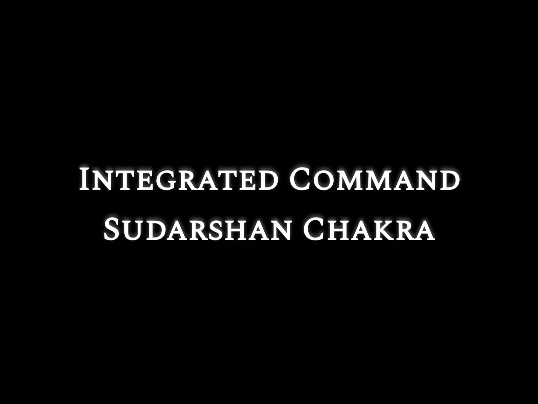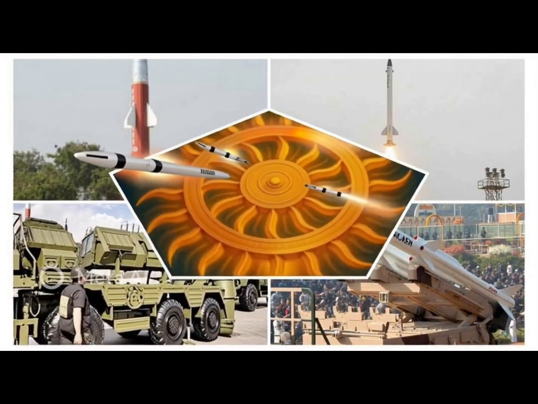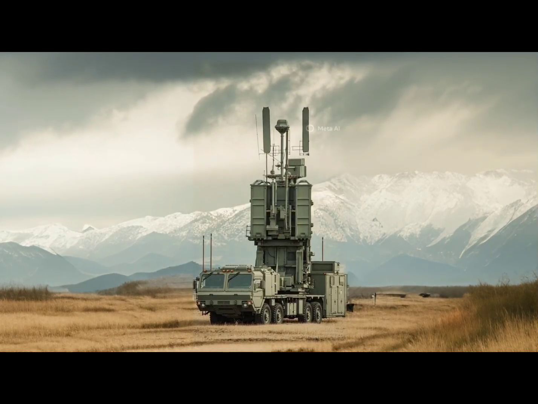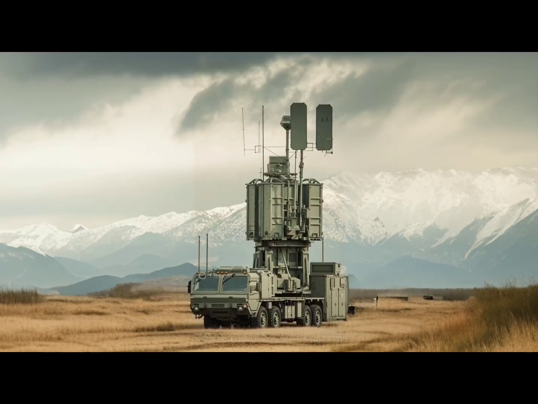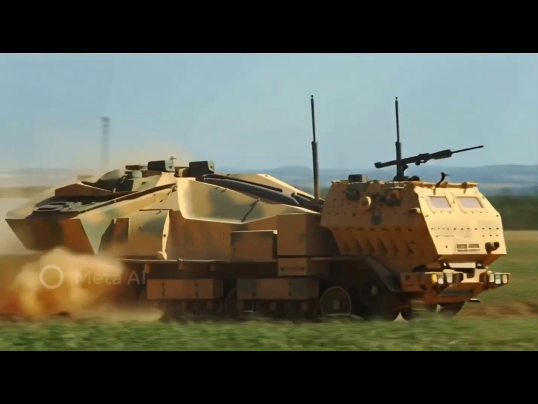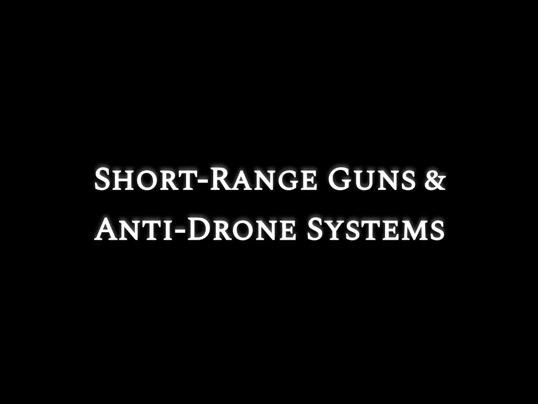Integrated command, Sudarshan Chakra. All layers, including S-400, Prithvi, advanced air defense, and Akash, are connected through Sudarshan Chakra. It combines data from radars, sensors, and weapons to create a real-time air picture. It assigns the right system for each threat, ensuring a coordinated defense network from high altitude down to ground level.